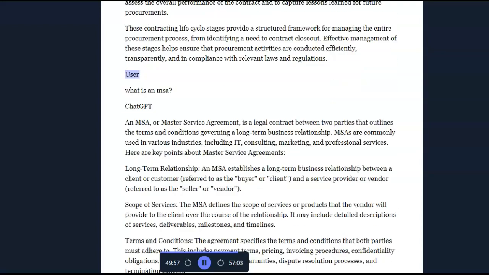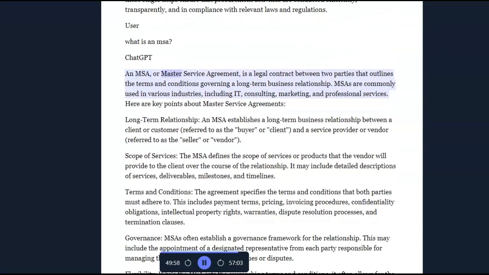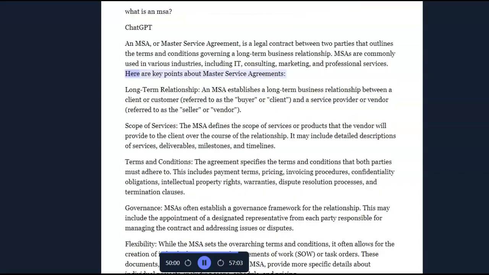User: What is an MSA? ChatGPT: An MSA, or Master Service Agreement, is a legal contract between two parties that outlines the terms and conditions governing a long-term business relationship. MSAs are commonly used in various industries, including consulting, marketing, and professional services. Here are key points about Master Service Agreements.